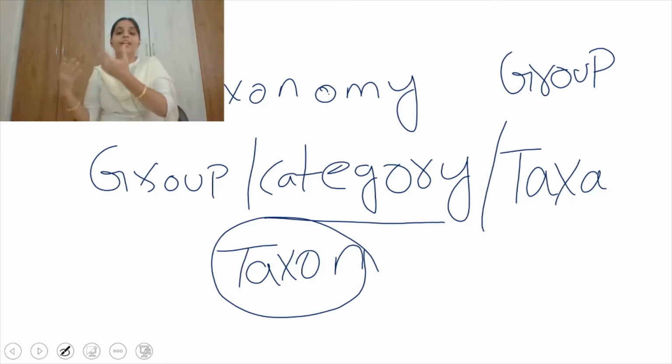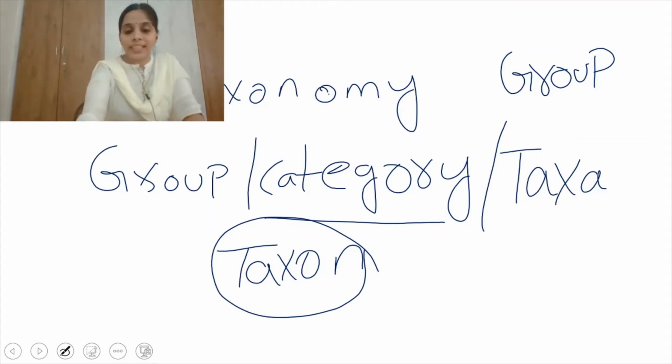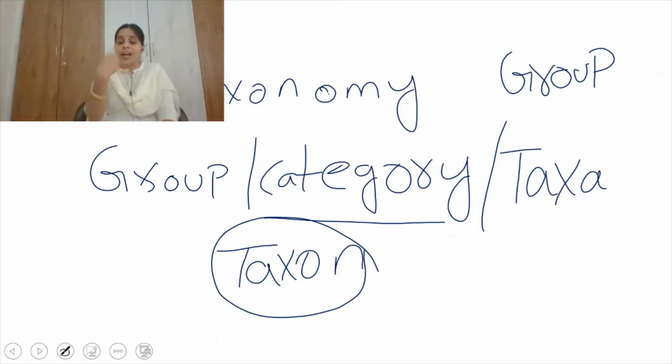Scientifically, the category was given the name taxa, and this finally leads to taxonomy. That's why each category is known as a taxonomic category, because it finally leads to classification, right?